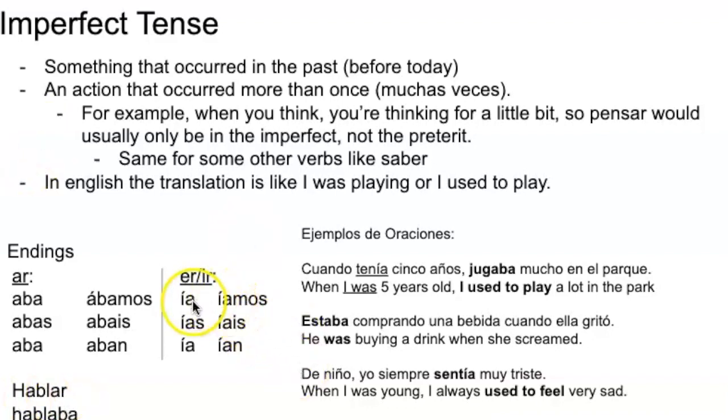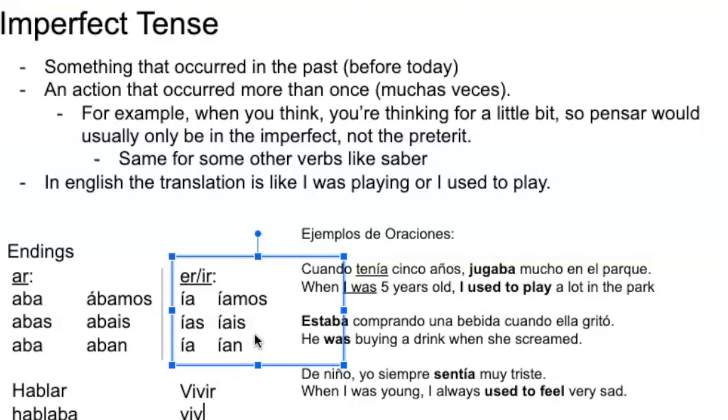And then for ER and IR, all of them have accents, just like only the nosotros form does for AR. So you'd have ía, ías, ía, íamos, íais, and ían. So for example, you have vivir. If you said I used to live, it would be yo vivía. Just like that. Take away the ER, IR ending and add that in.